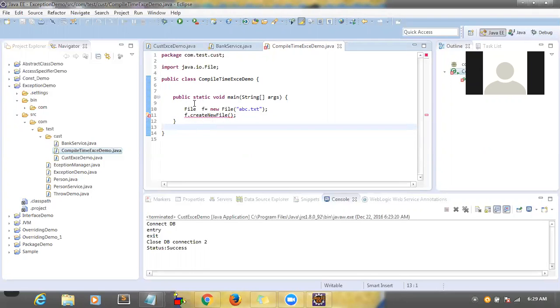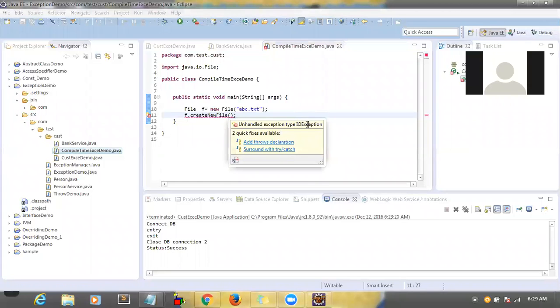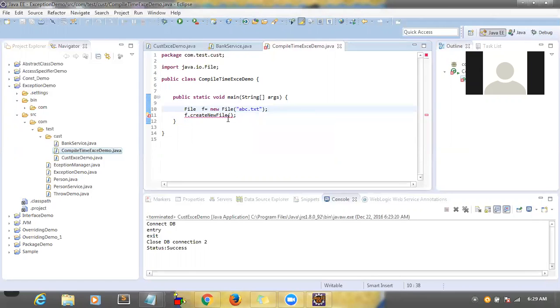We don't know whether the exception will occur or not, but it still expects try catch. See here, it is clearly saying unhandled exception of type IOException. So you have to provide a try catch only for this line. The exception type is IOException, it is clearly telling us. So this is a different type of exception.